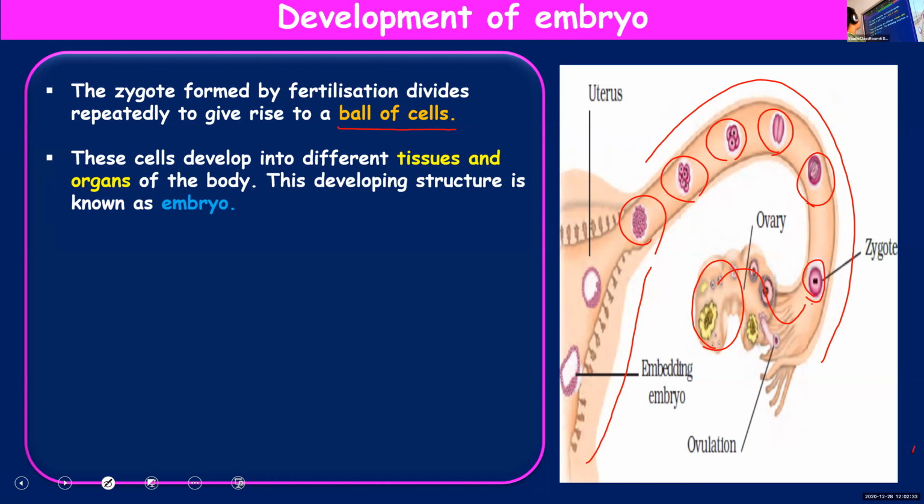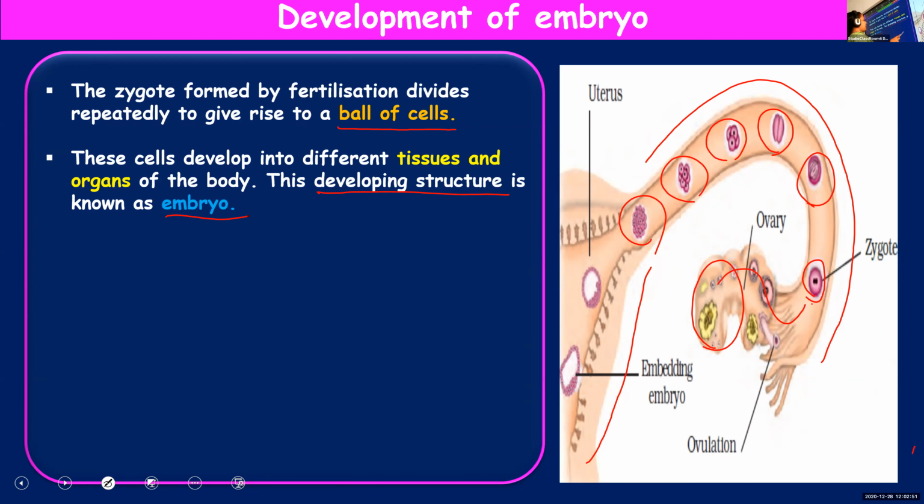So that developing structure is known as the embryo. Zygote is a single cell structure, but embryo is a multicellular structure. It's a ball of cells undergoing development, forming tissues, organs, etc.